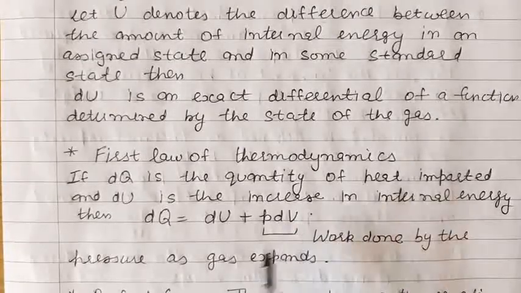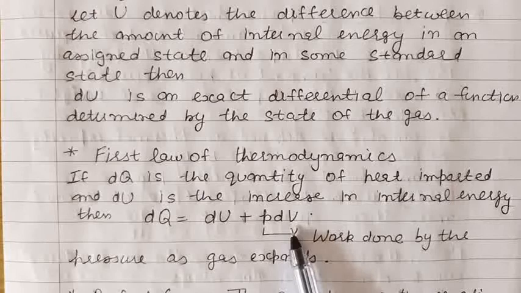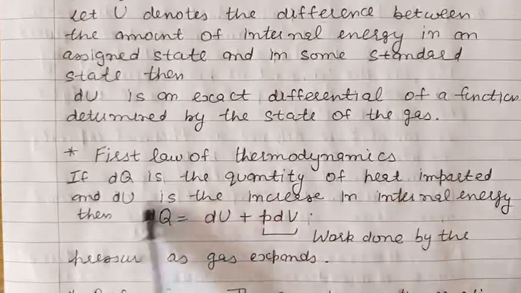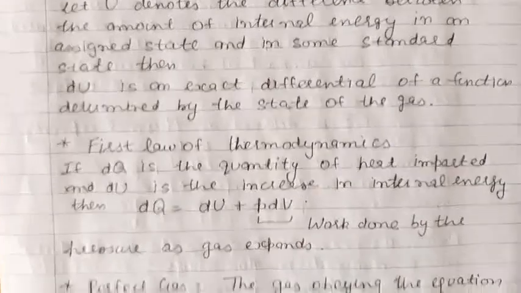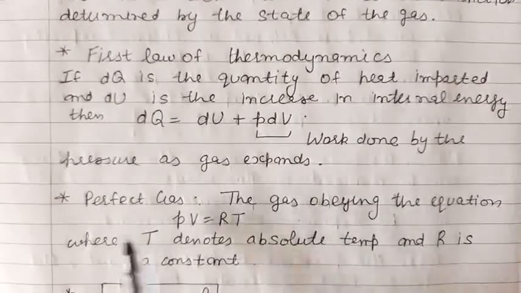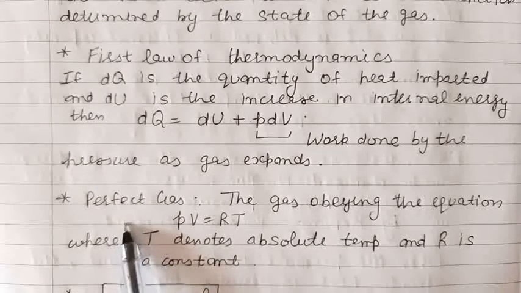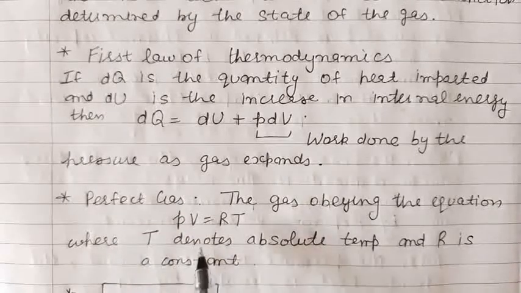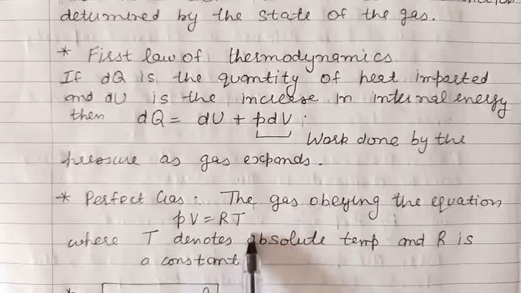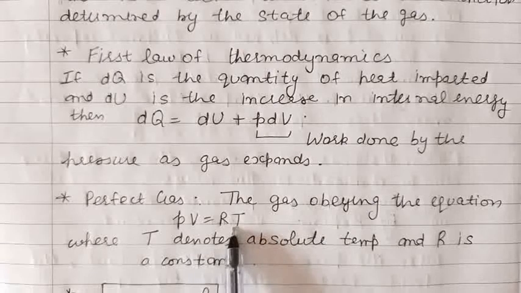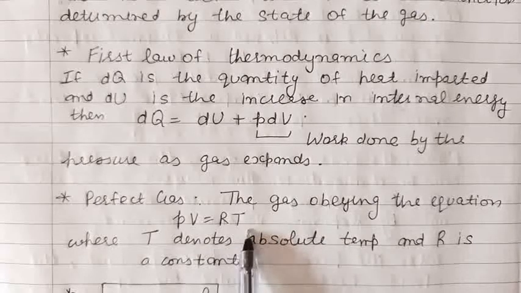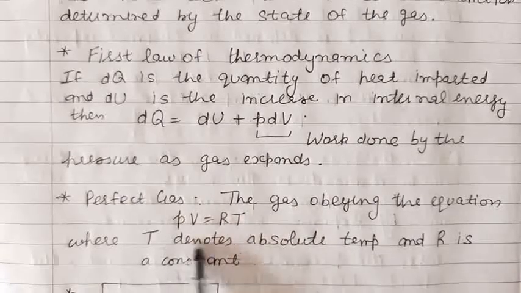Here dV is the increase in volume against the pressure P. So this relation is called the first law of thermodynamics. Next we define what is a perfect gas. An ideal gas that satisfies the relation PV is equal to RT, where P is the pressure, V is the volume, R is a constant, and T is the absolute temperature. So the gas obeying this equation is called a perfect gas.